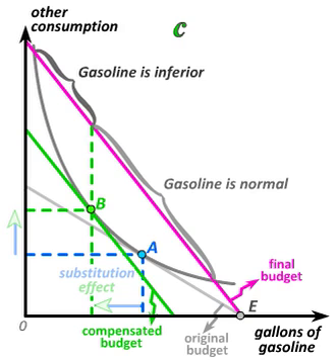All we can tell is whether gasoline is a normal or an inferior good. That doesn't mean that gasoline in principle couldn't be a Giffen good. It's just that if it was, we wouldn't be able to tell. It would just lie somewhere in the range of where gasoline is an inferior good.